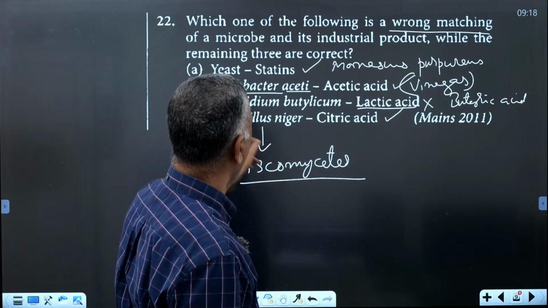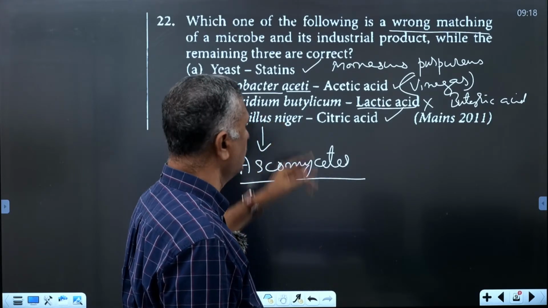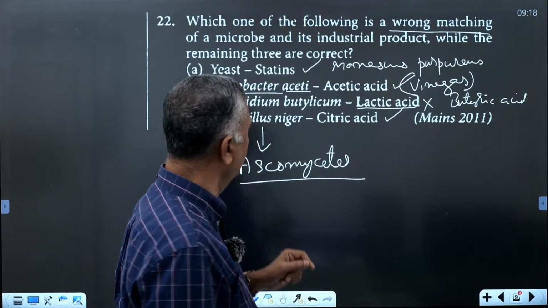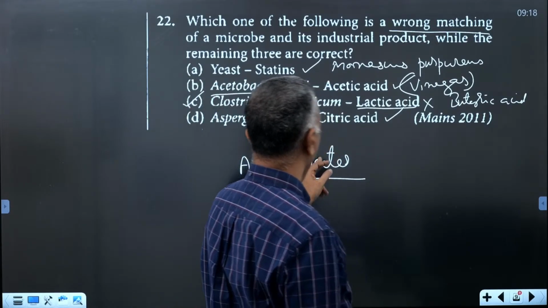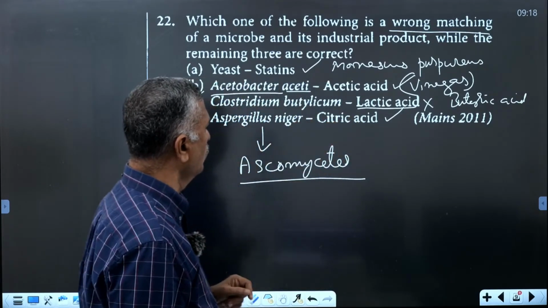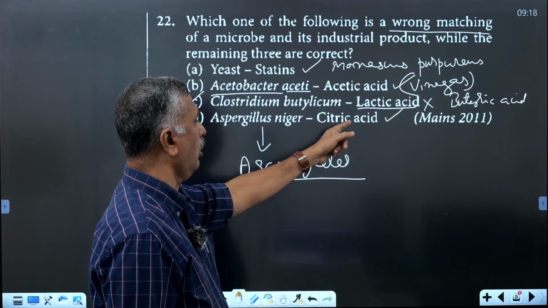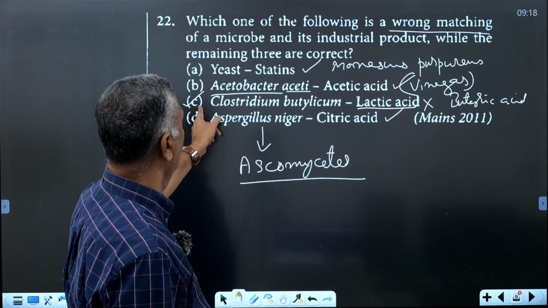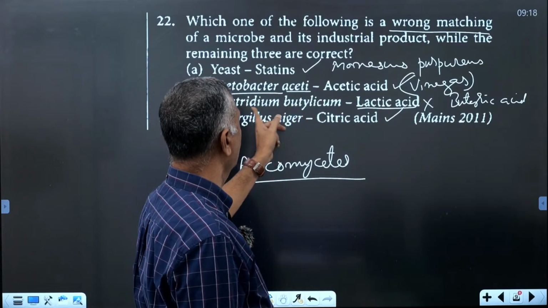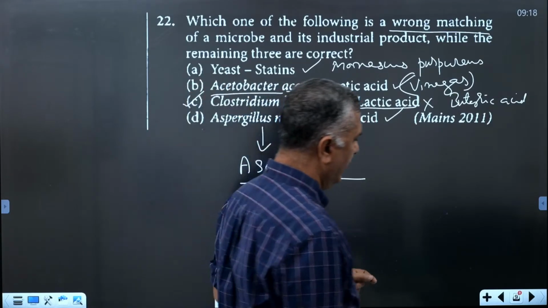There are several species of Aspergillus, and it is used for the industrial production of citric acid. The third option is the wrong matching: Clostridium butylicum does not produce lactic acid.